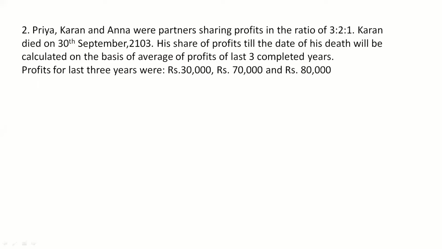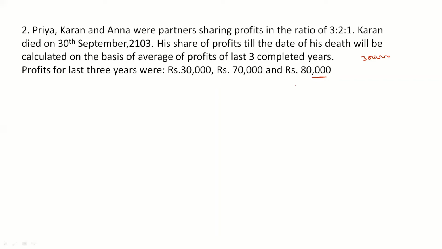Now if you can see the difference in the previous problem and the current problem, it's that in previous problem only one previous year profits were given, which was rupees 3 lakh. Here they have given us the profits of 3 previous years and they are telling that his share of profit should be calculated on the basis of average profit of last 3 years. So here we should not take only the previous year, but we should find out the average profit of all these 3 years.